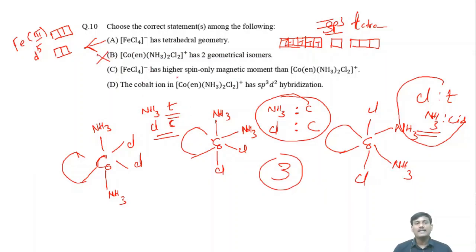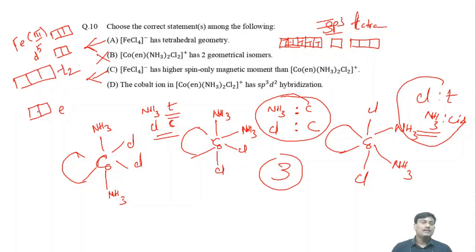FeCl4 minus has higher spin-only magnetic moment than Co(en)2Cl2 plus. Suppose if you take crystal field splitting, since it is tetrahedral, the splitting will be like this. This is the E and this is the T2. Here 5 electrons are there.